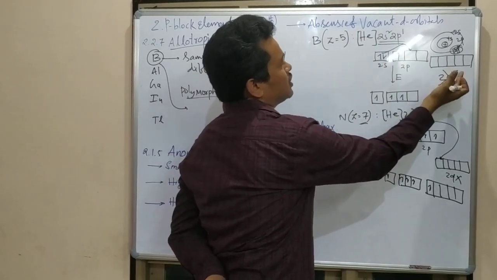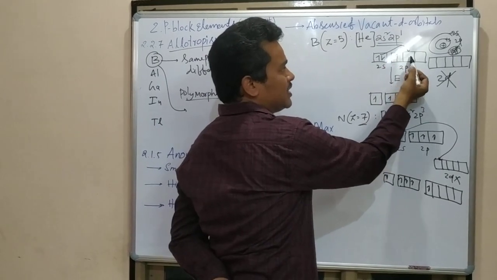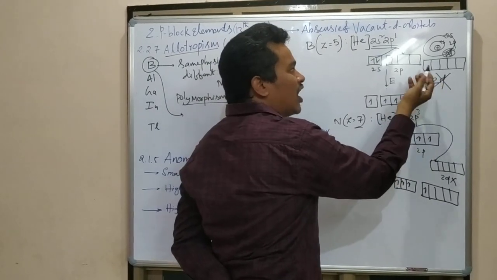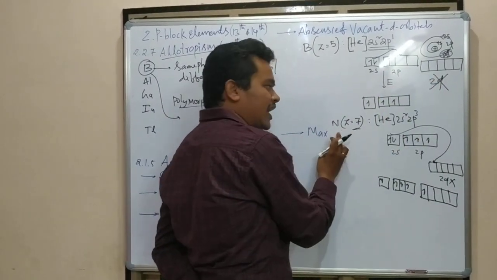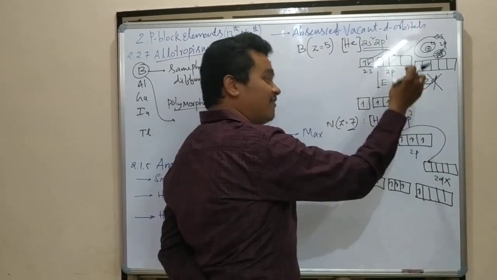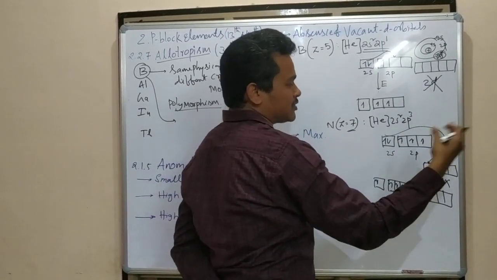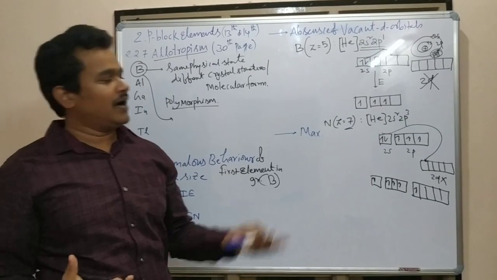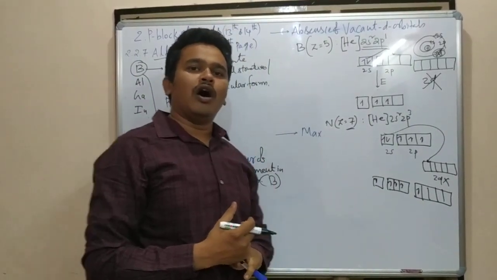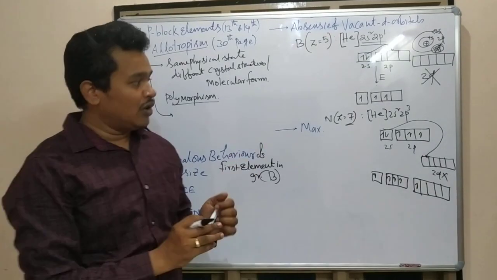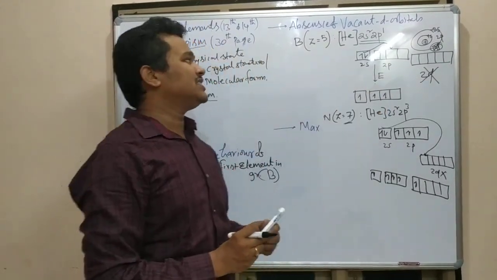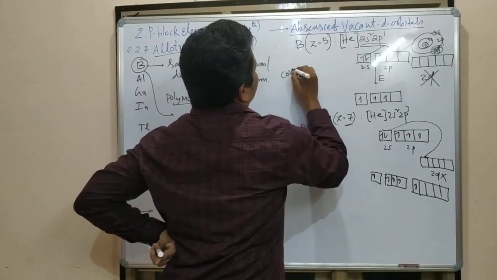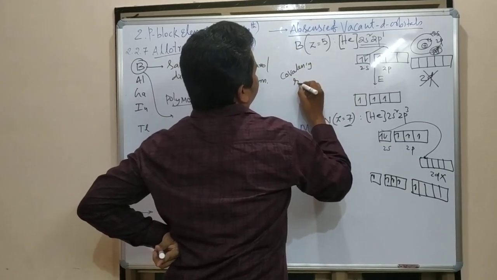With boron it is not possible, because boron having only 3 electrons, it is jumping into the p orbital only. Still one more vacant p orbital is there. So it is not giving a very good understanding. If you are taking nitrogen, already 3 electrons are filled. If a d orbital is existing, there is a possibility to expand the covalency. But for all these first elements in the group, there is no d orbital. That is why their covalency is restricted, because of the absence of vacant d orbital.